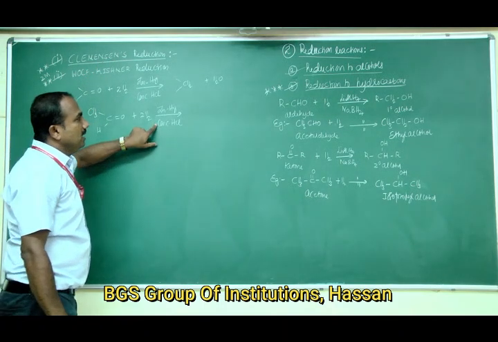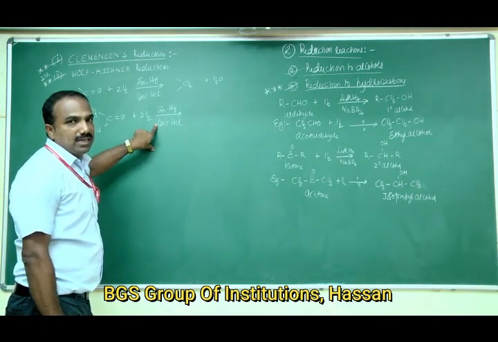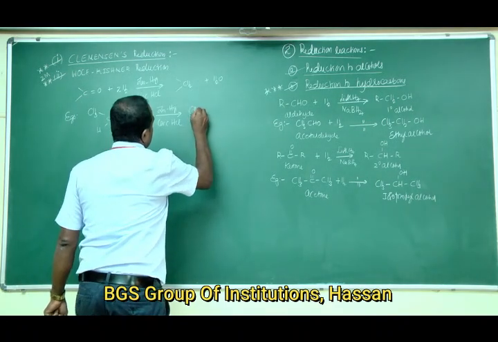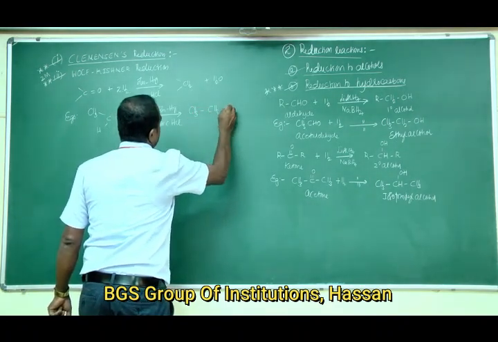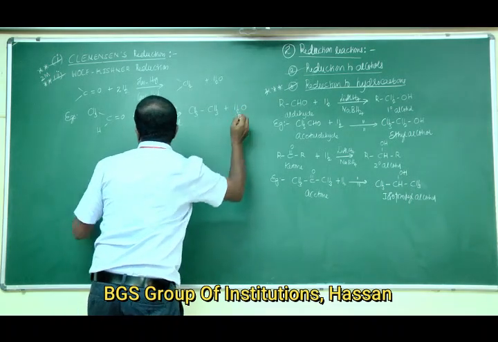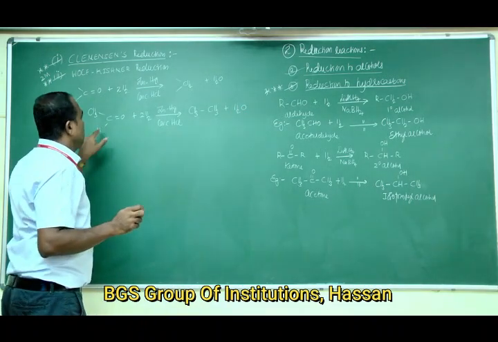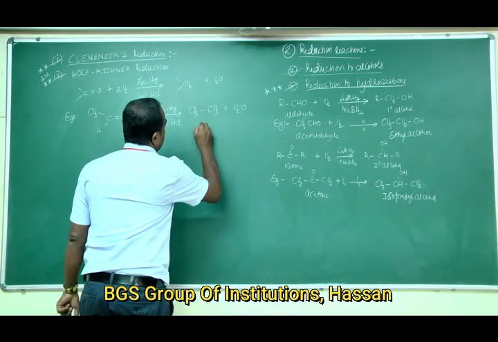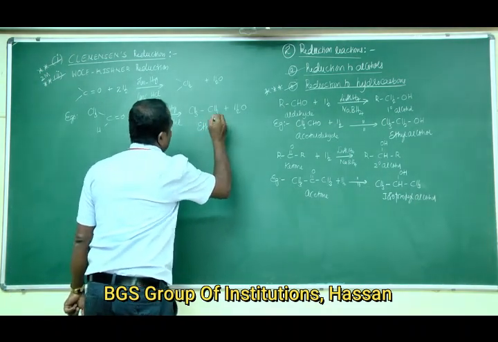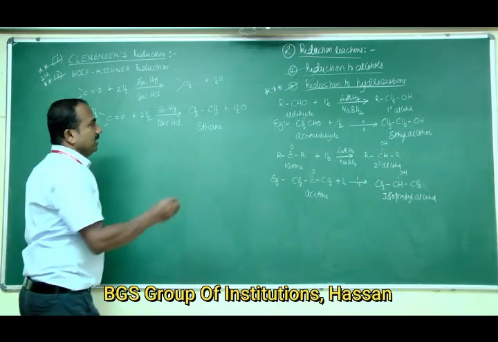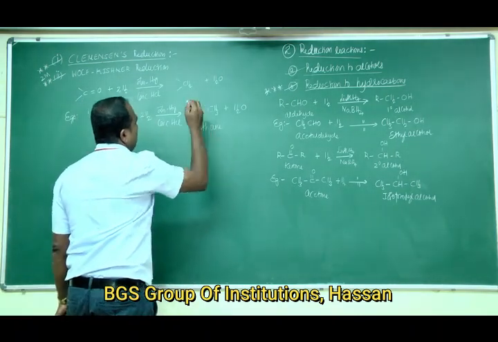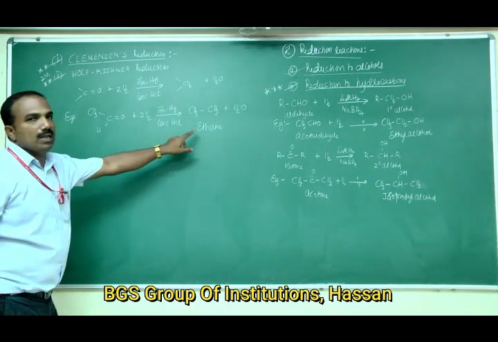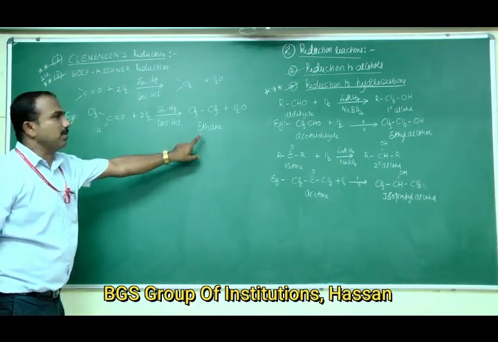You should write zinc, mercury and concentrated HCl. So reduction takes place to give CH3-CH3 plus H2O. The name of that hydrocarbon is ethane, C2H6. So aldehydes are reduced to alkanes, hydrocarbons.